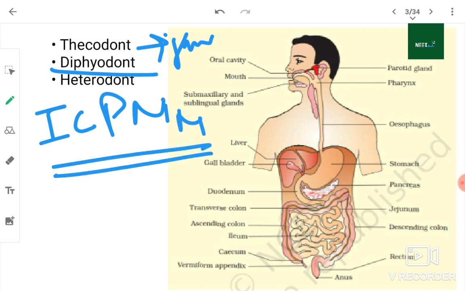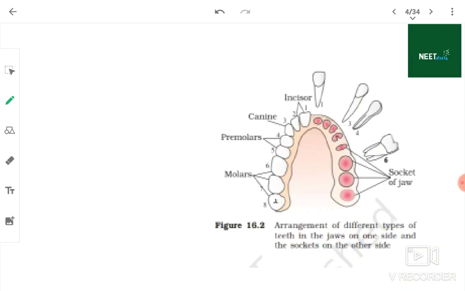Four different types of teeth, so it is heterodont type of dentition. So these three dentitions, I hope it is clear to you. Thecodont, because teeth are embedded in the bony socket of the jawbone; diphyodont, milk teeth and permanent teeth; and heterodont, because we have four varieties of teeth, meaning more than one variety.